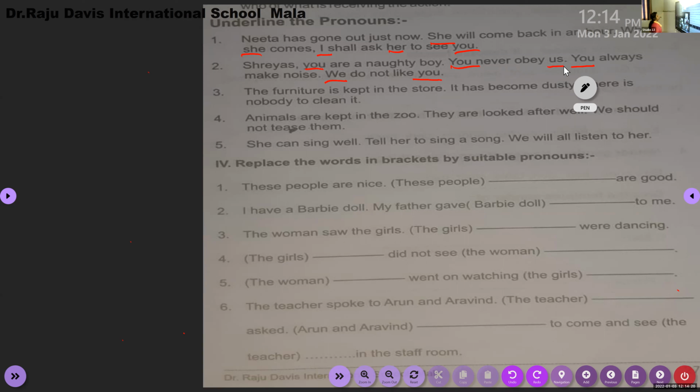Very good, Chaitanya. Come on, Ritika, do the third question. The furniture is kept in the store. It has become dusty. There is nobody to clean it. Very good. Come on, identify the pronouns in the sentence. It. Very good. It.